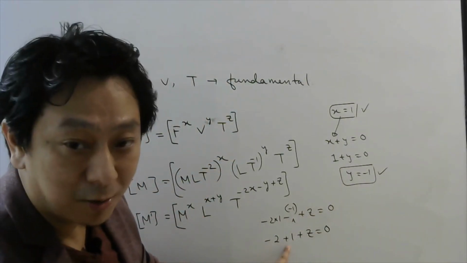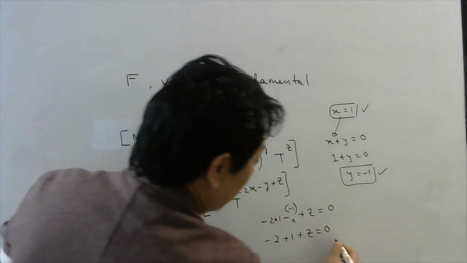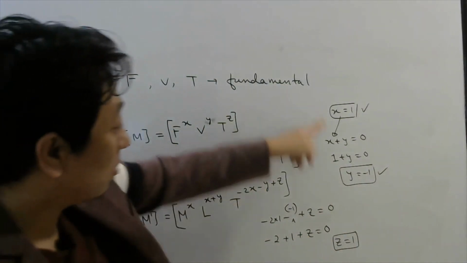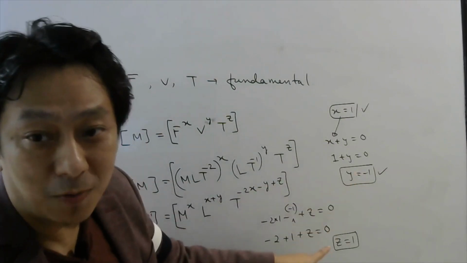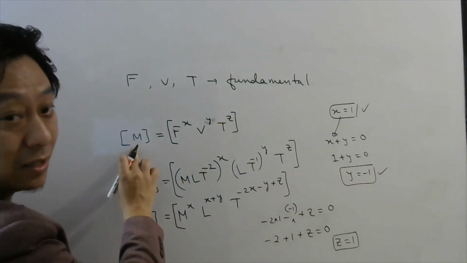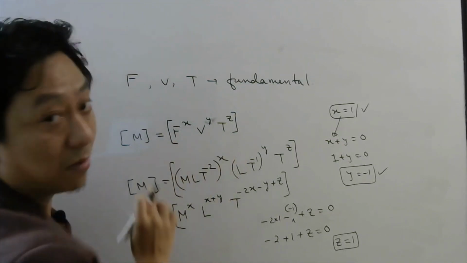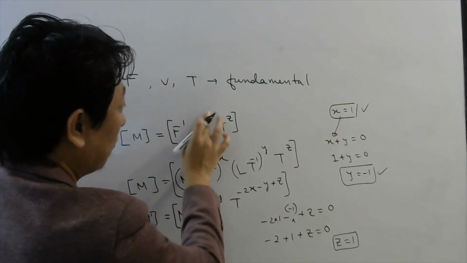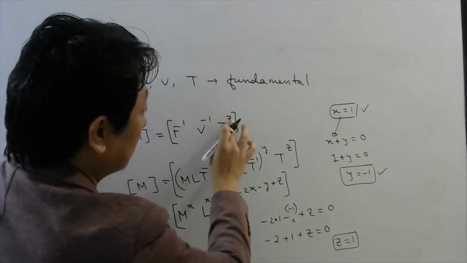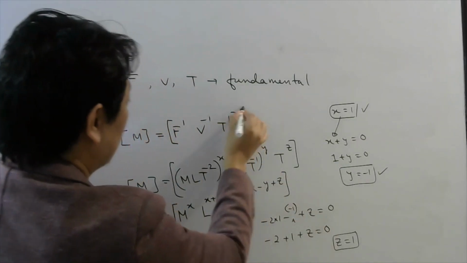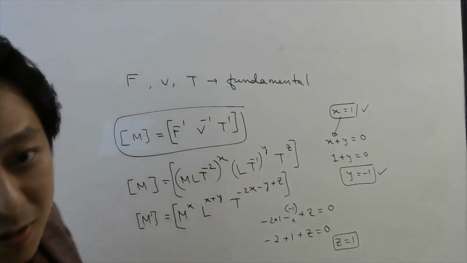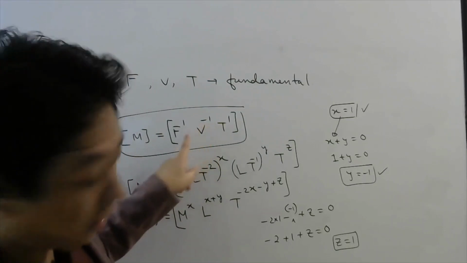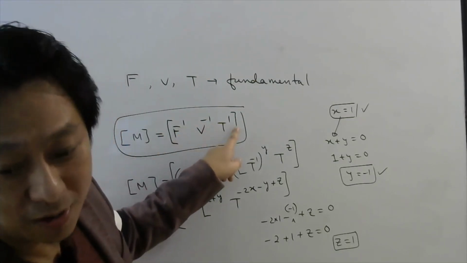Minus 2 plus 1 is minus 1, that will go on the other side. So z will be equal to plus 1, isn't it? So x we got 1, y we got minus 1, z we got 1. So mass in terms of force, velocity and time, what will it be? X will be 1, y will be minus 1 and z will be plus 1. So this would be the right option. If you see the options, then the right option is v power minus 1, f power 1, t power 1, right? So option C is the right one.